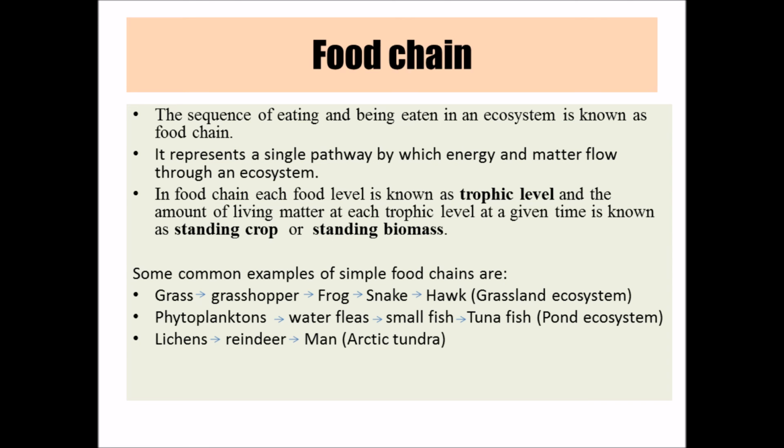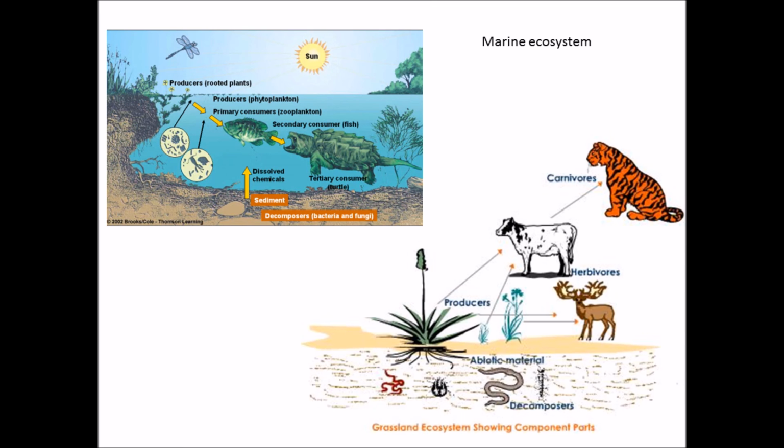Now we'll know about the food chain. So what is a food chain? The food chain is basically the sequence of eating and being eaten in an ecosystem. Basically, it's a chain which represents a single pathway by which energy and matter flow through an ecosystem. Now, let me explain this clearly by showing this picture. I hope you can recall this picture.